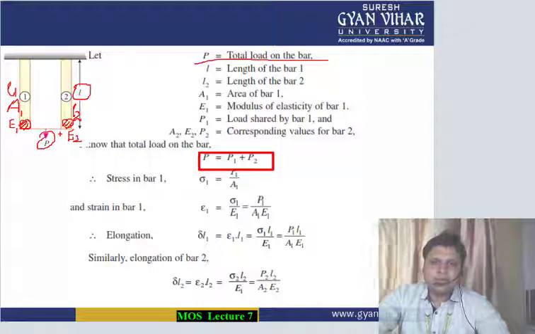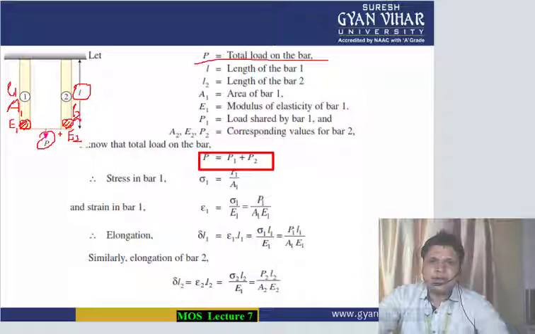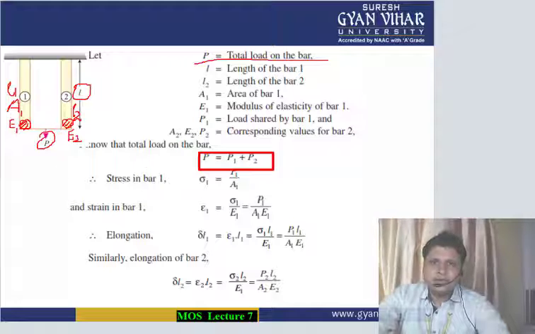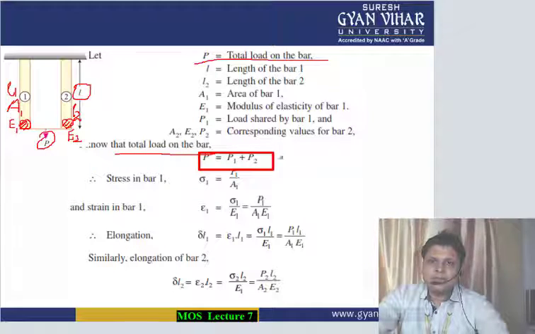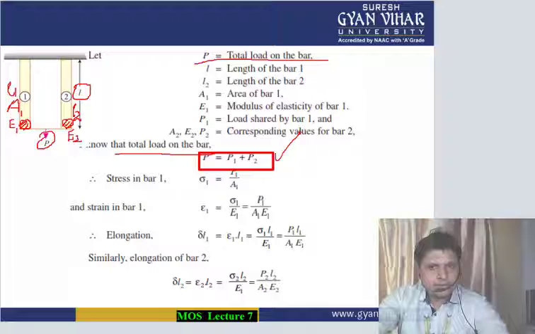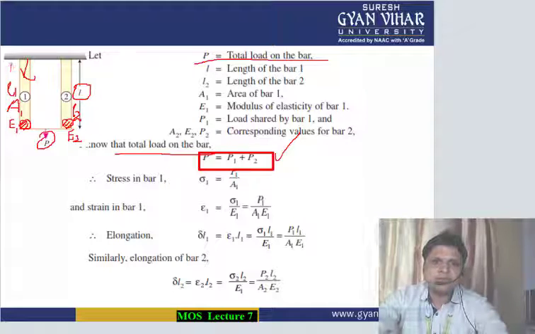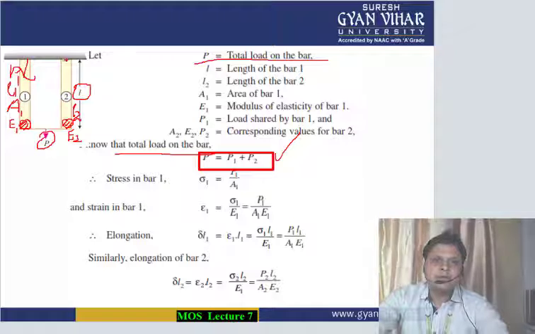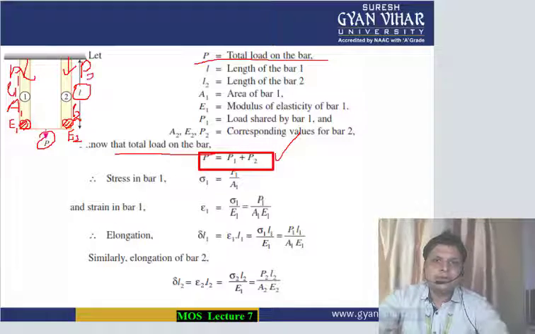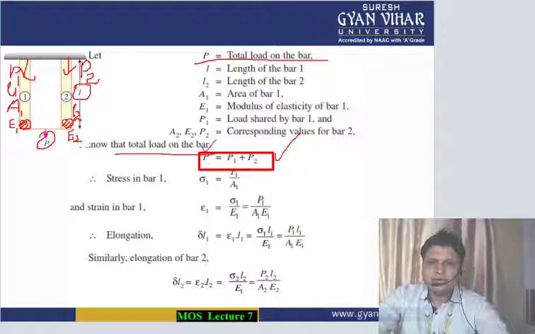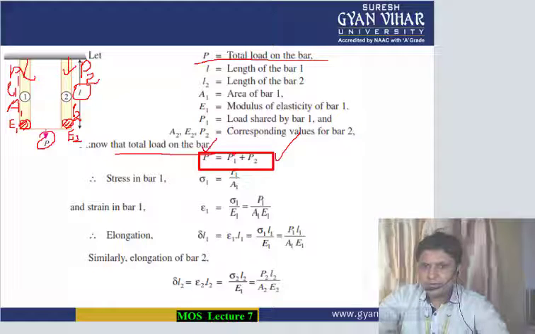The second point to keep in mind for a composite structure is that the total load on the bar equals the sum of the individual loads. If the load on bar 1 is P1 and the load on bar 2 is P2, then the total load P equals P1 plus P2.